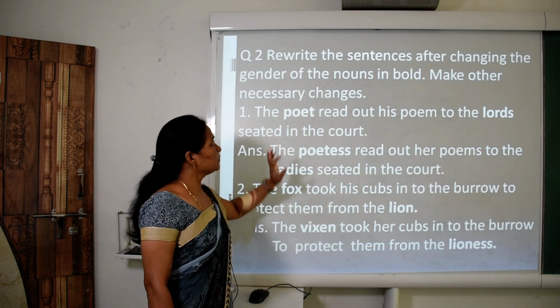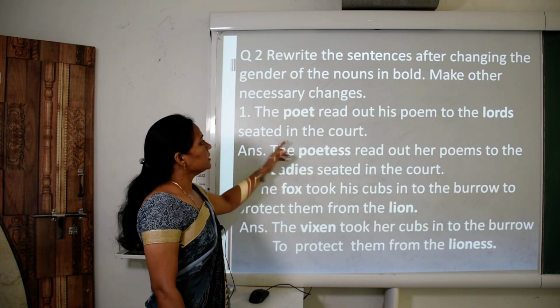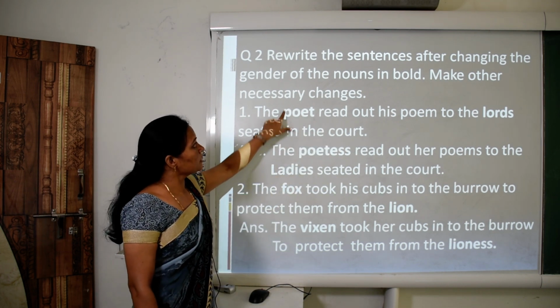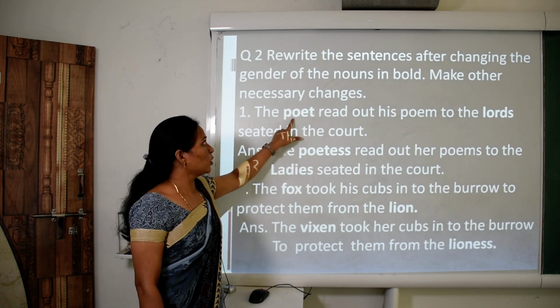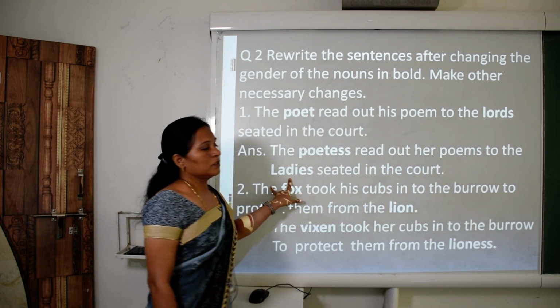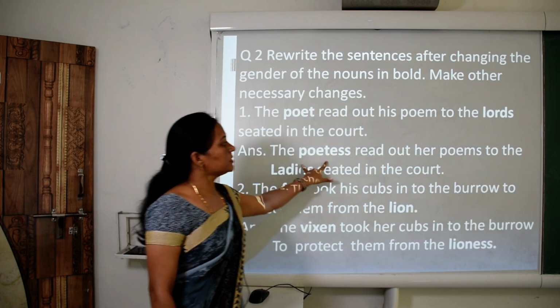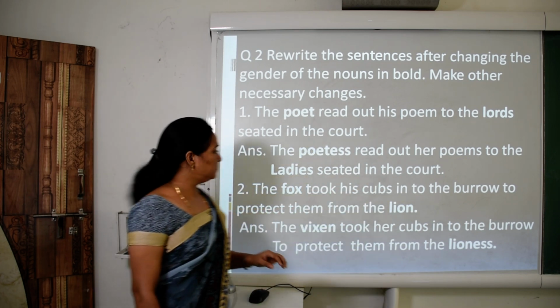Seated in the court. So children, the poet read out his poem to the lords seated in the court. So poet is masculine gender. Masculine changes with feminine gender. So poet becomes poetess. Lords become ladies. So children, the answer is: the poetess read out her poems to the ladies seated in the court.